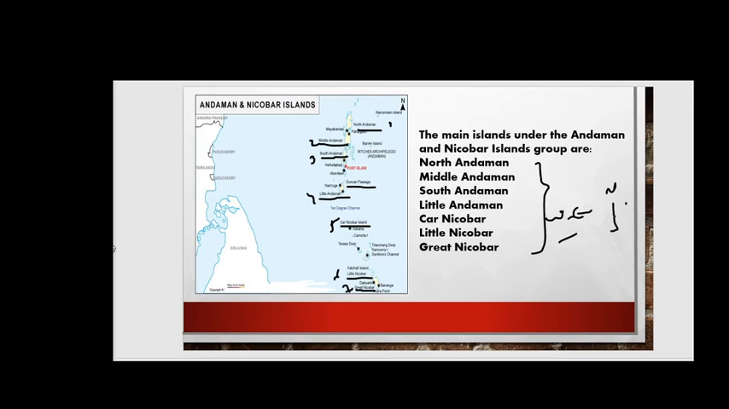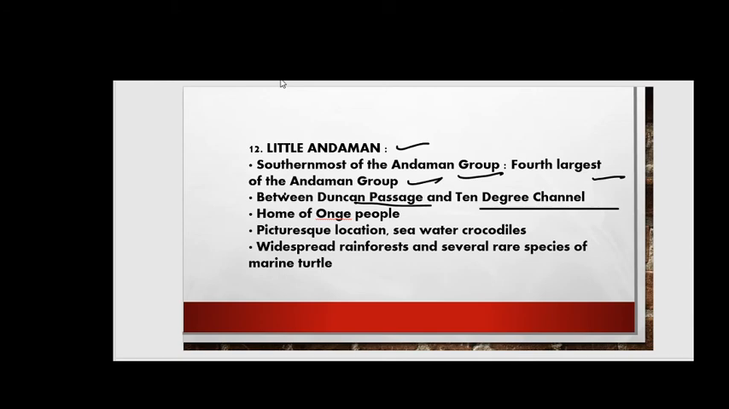Make a note of the Duncan Pass as well because it is a most important location. So now we move further. Little Andaman is located between the Duncan Pass and the 10-degree channel. So here it is Duncan Passage, here it is Little Andaman, and this is the 10-degree channel. So you should remember in this sequence, right?